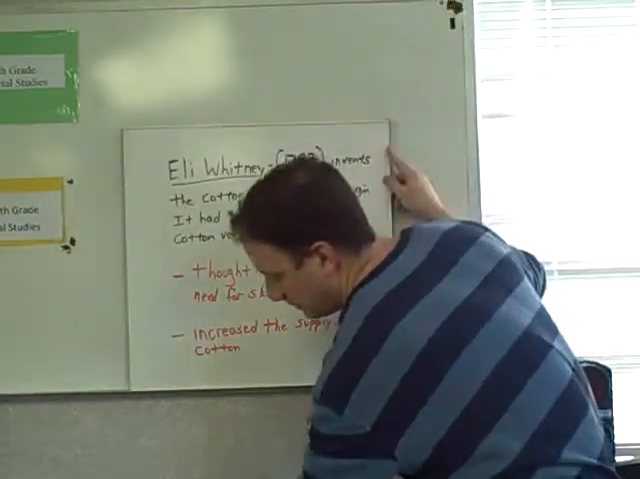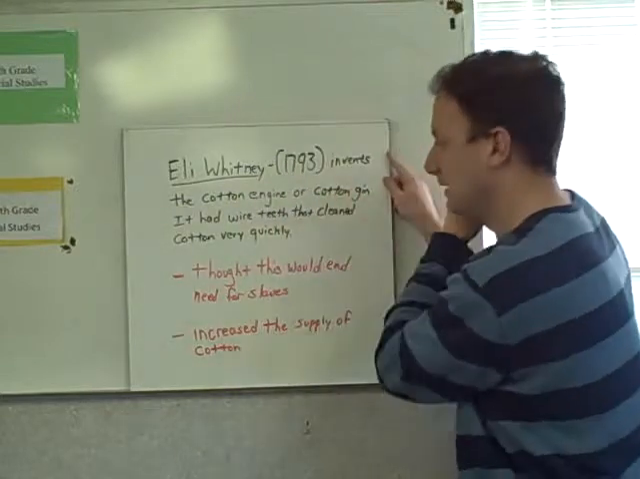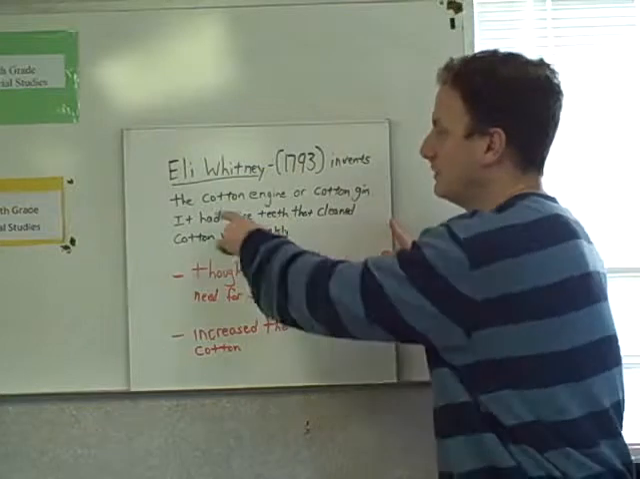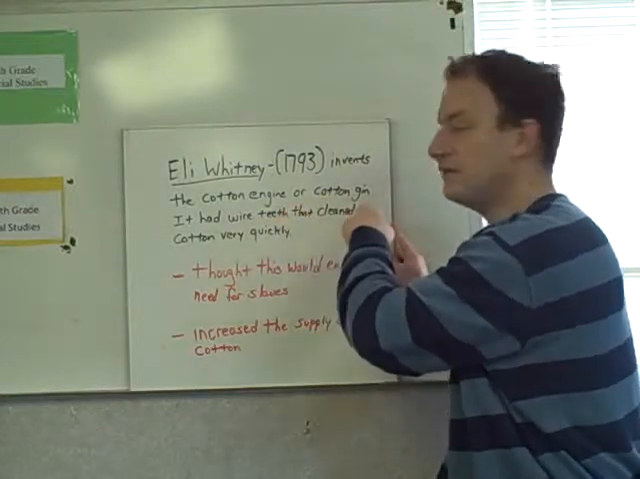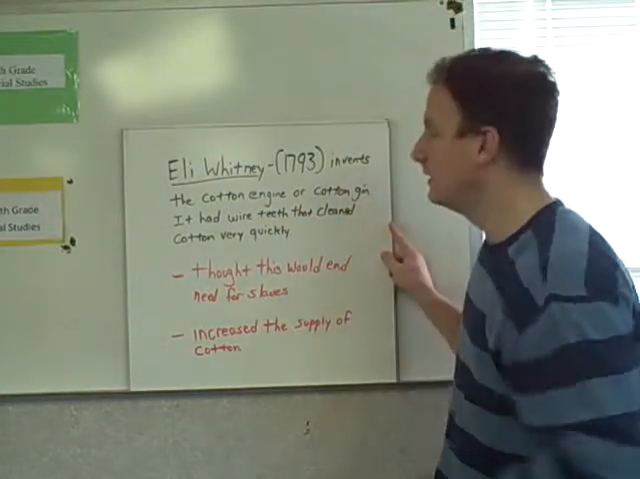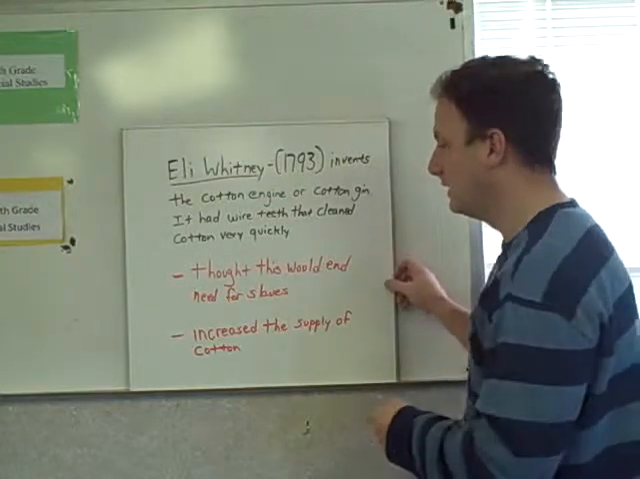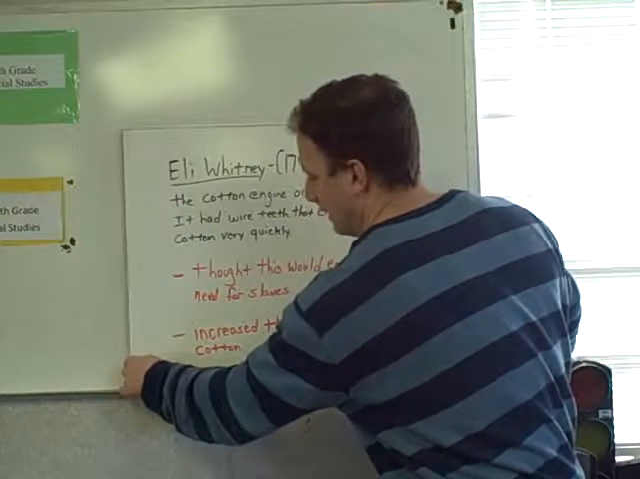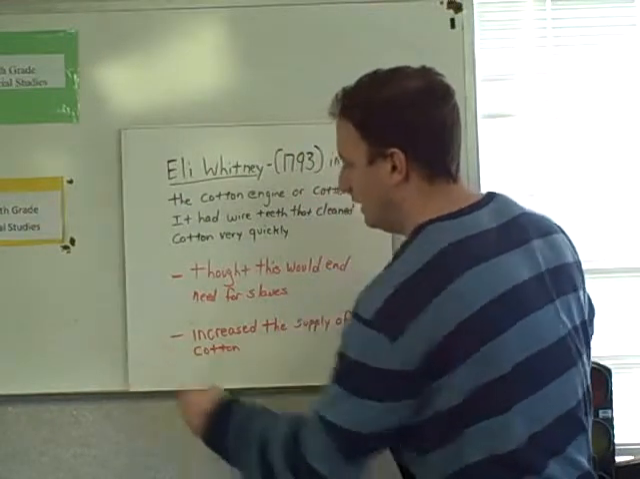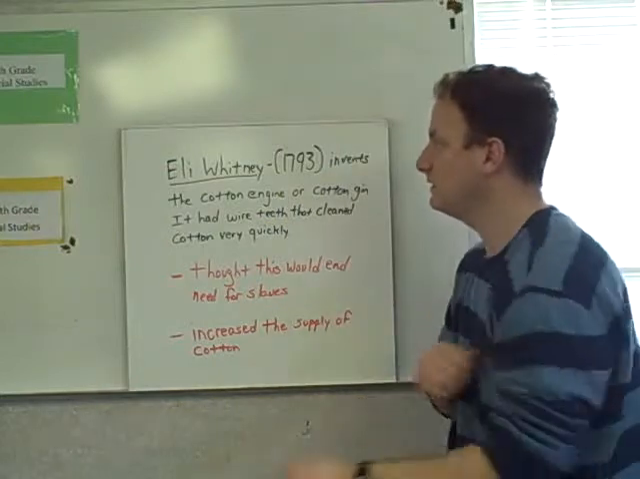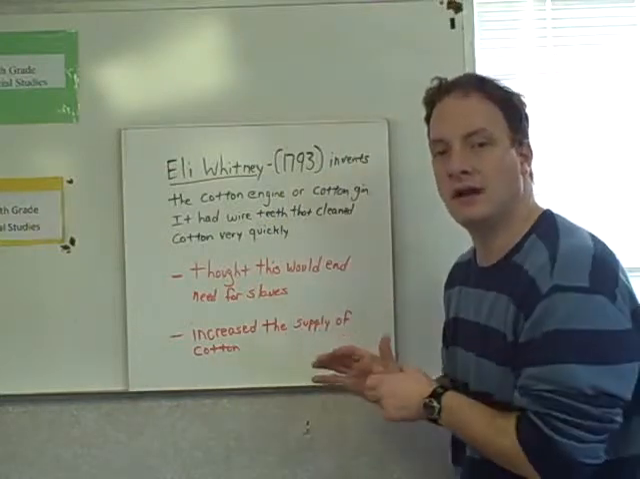All right, the first person we need to talk about is Eli Whitney. In 1793, Eli Whitney invents the cotton engine, or it's going to be referred to as the cotton gin. It had wire teeth that cleaned cotton very quickly. Now, an interesting thing about Eli Whitney is that he was from up north, and he came down south to visit a friend of his that owned a cotton plantation.